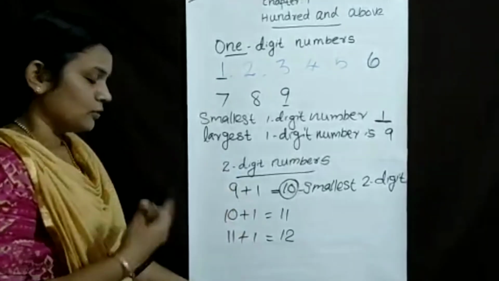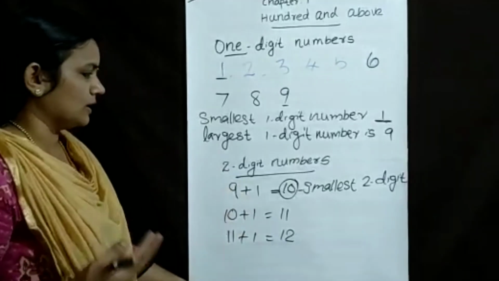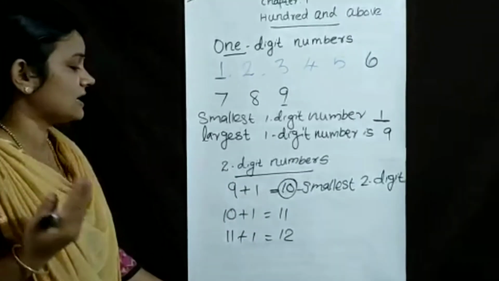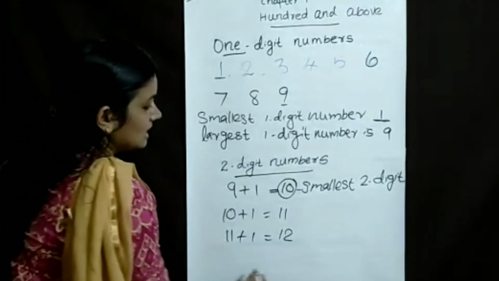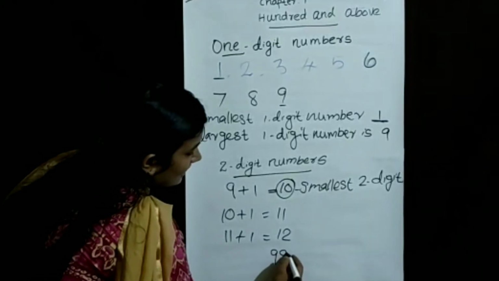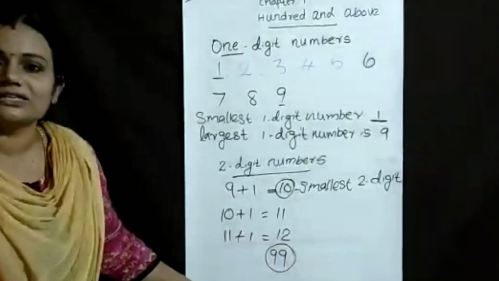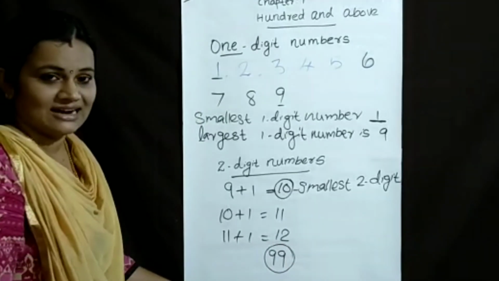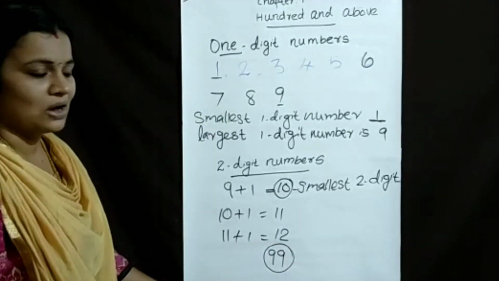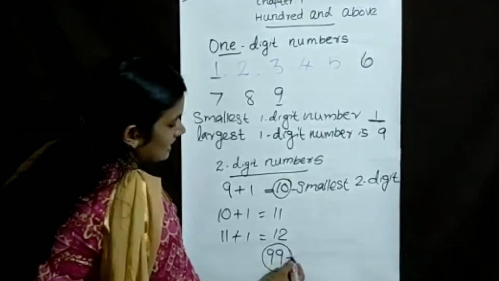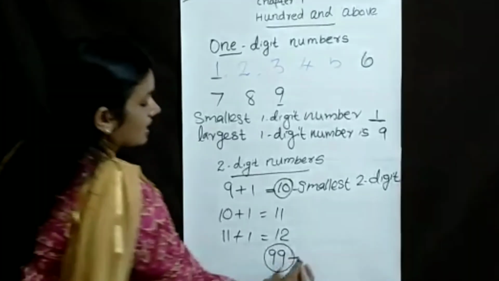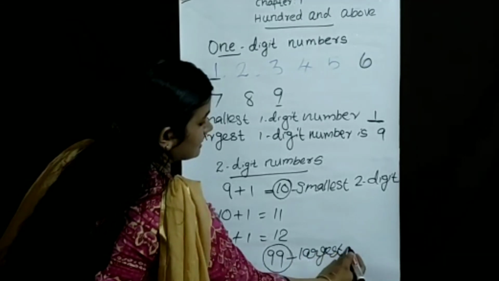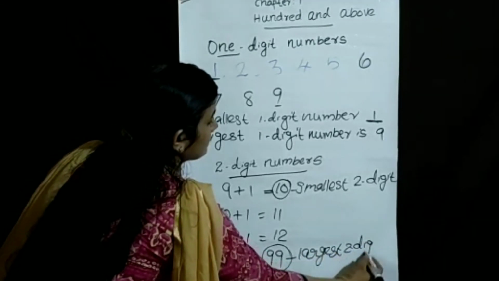Then you say the numbers 10, 11, 12, 13, 14. What is the last two-digit number? 99. Do you know how to read this number? 99. Then 99 is the largest two-digit number.